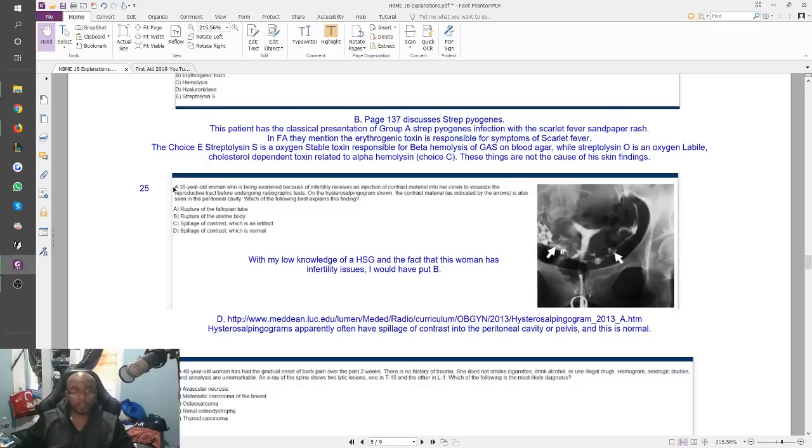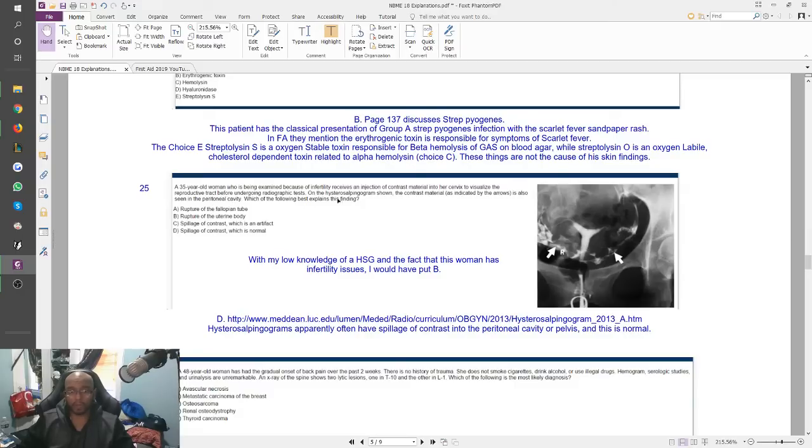So they tell you here, a 35-year-old woman who's being examined because of infertility receives an injection of contrast material into her cervix to visualize the reproductive tract before undergoing radiographic tests. On the hysterosalpingogram shown, the contrast material, as indicated by the arrows here and here, is also seen in the peritoneal cavity.